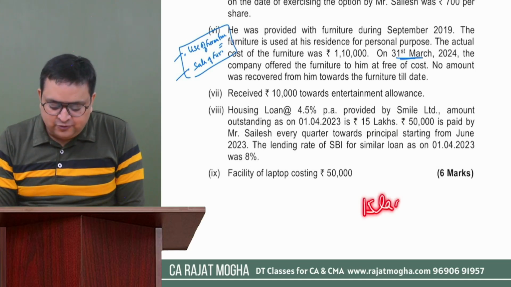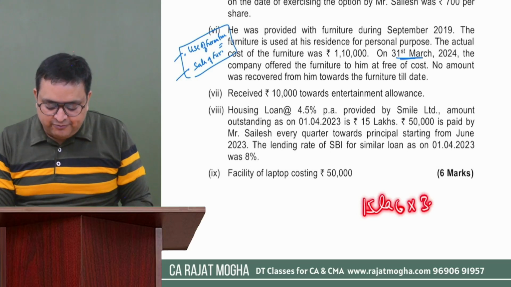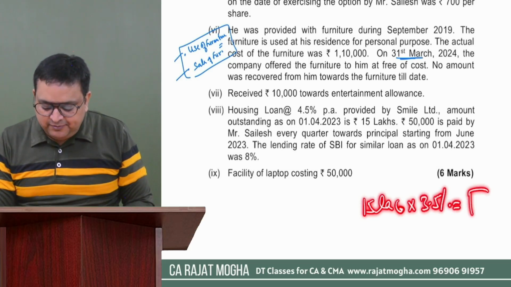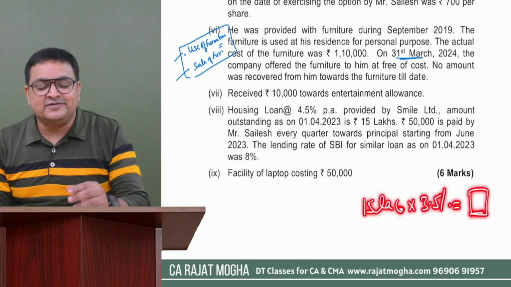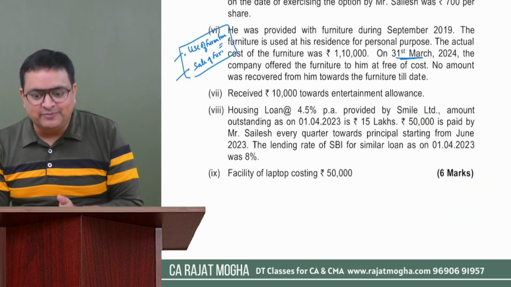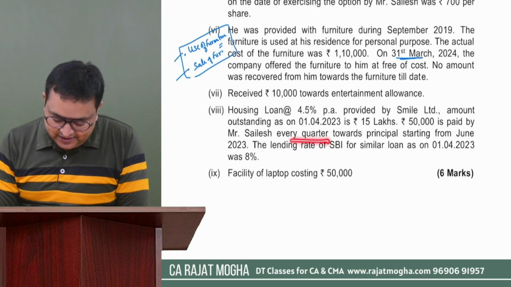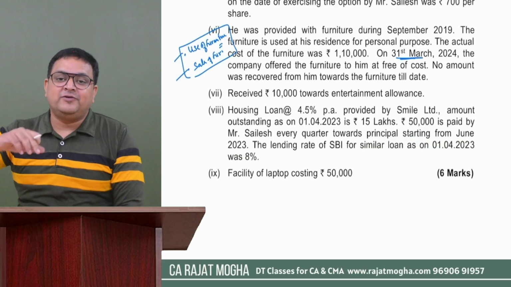If 15 lakh was outstanding for the entire year, into 3.5%, this would be the perquisite. That would be a simple calculation. But the point over here is they are changing the outstanding value also, because the assessee is paying in every quarter. Okay. And it starts from June onwards. So from June onwards, he has started paying.